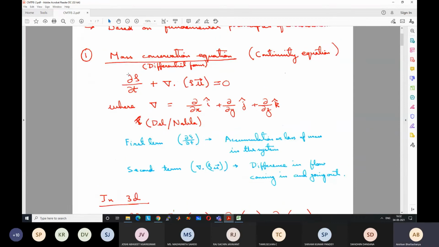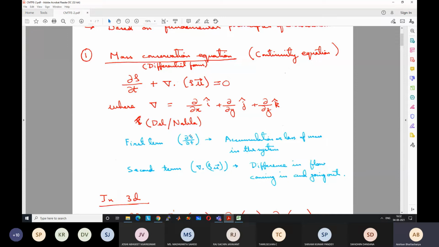The first term, del rho del t, is the accumulation or loss of mass in the system: whether the mass is increasing or decreasing. The second term physically means the net mass coming in or going out, the difference in the mass which is coming in and going out.